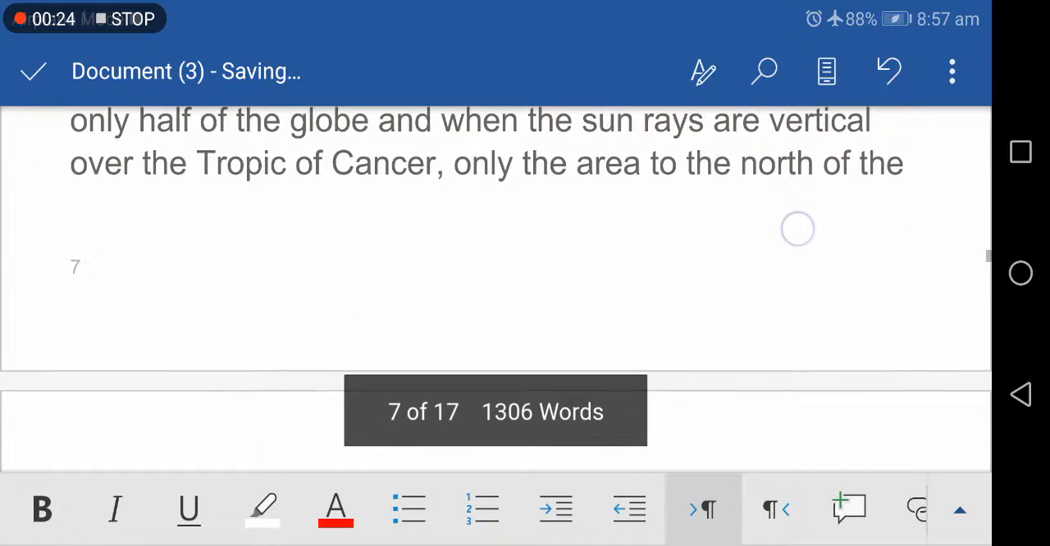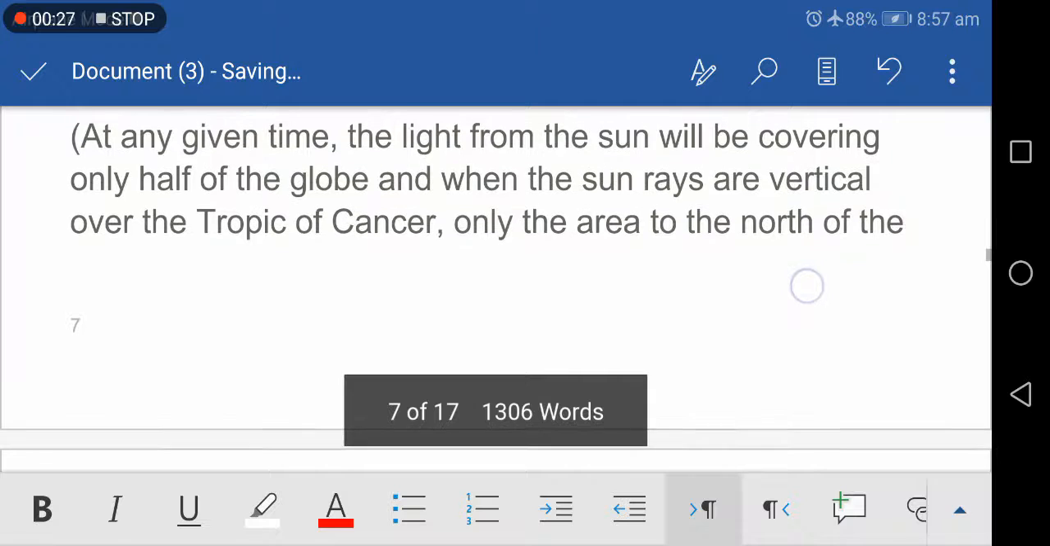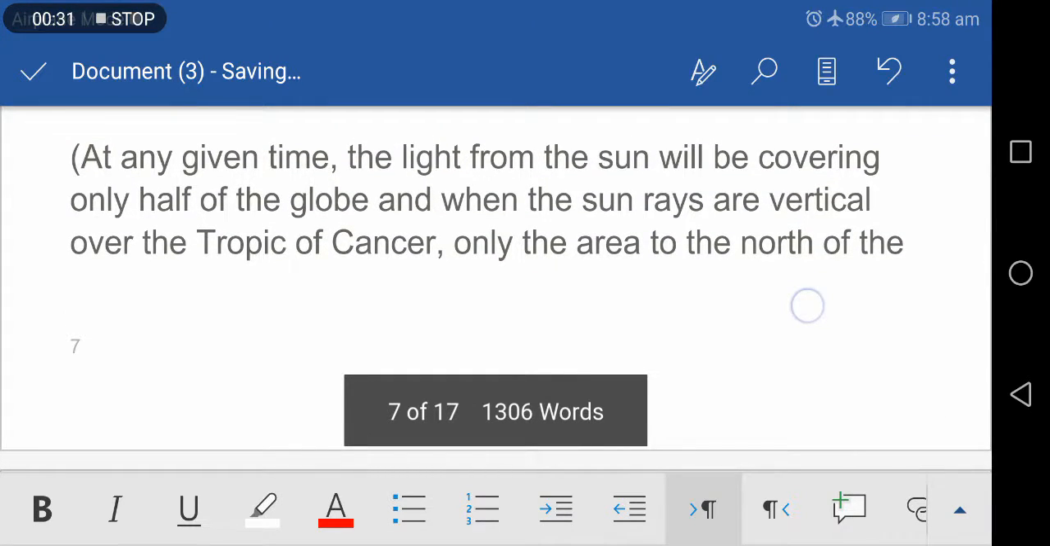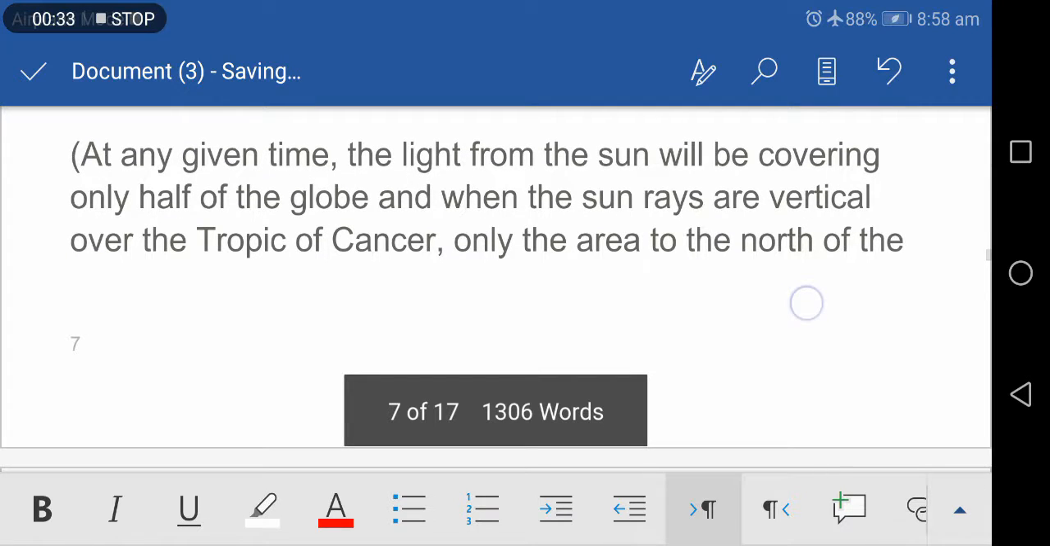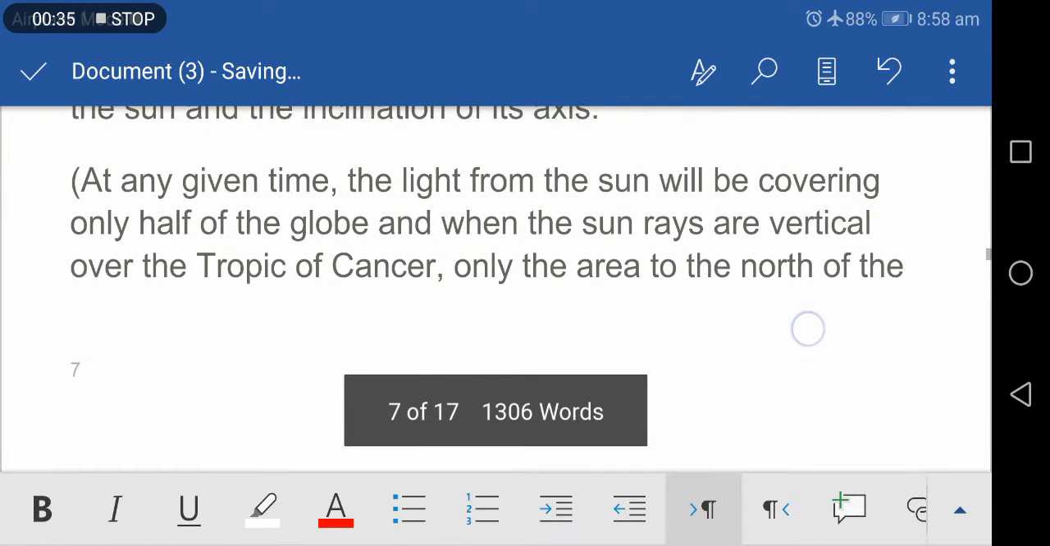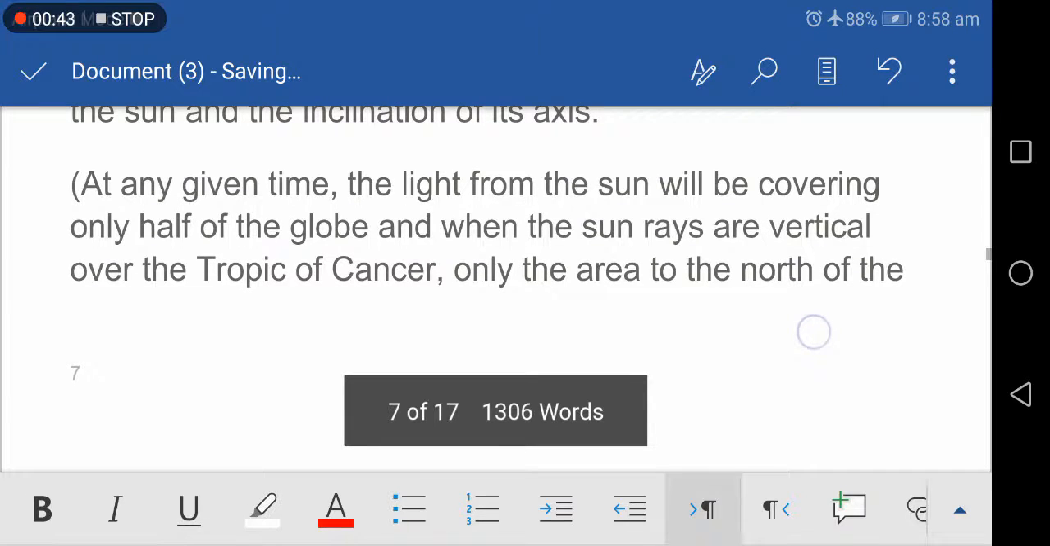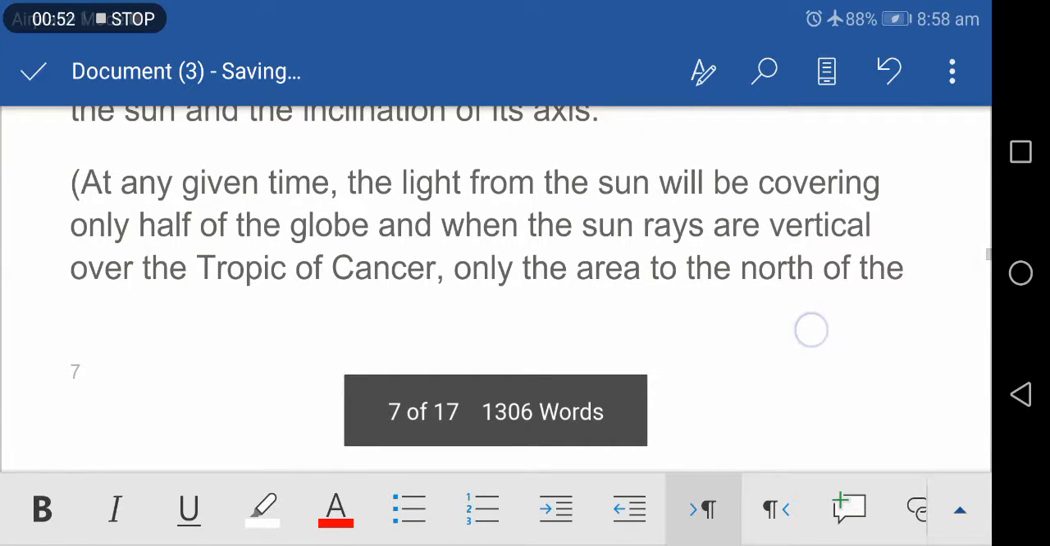The longest day in the northern hemisphere occurs at this time. The North Pole experiences a continuous day and the South Pole has a continuous night. At any given time, the light from the sun will be covering only half of the globe, and when the sun's rays are vertical over the Tropic of Cancer, only the areas to the north of the Antarctic circle will be illuminated, so the sunrays will not reach the South Pole.